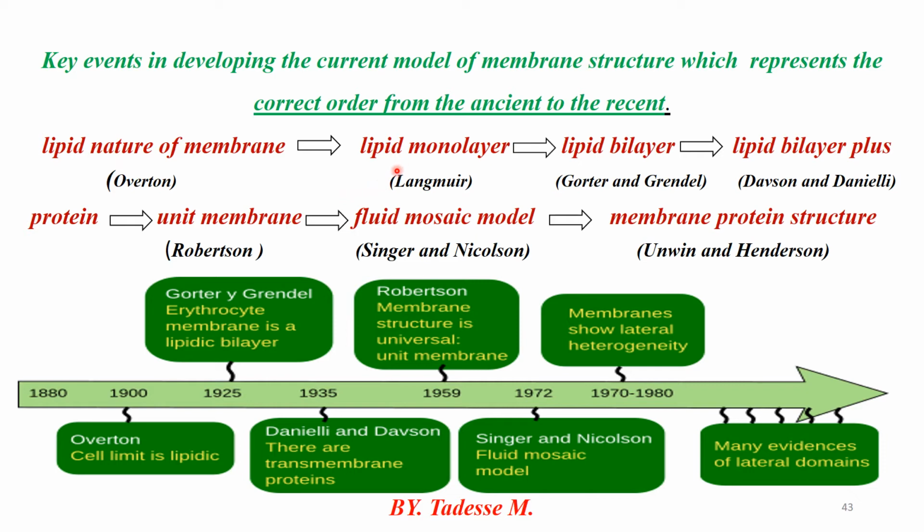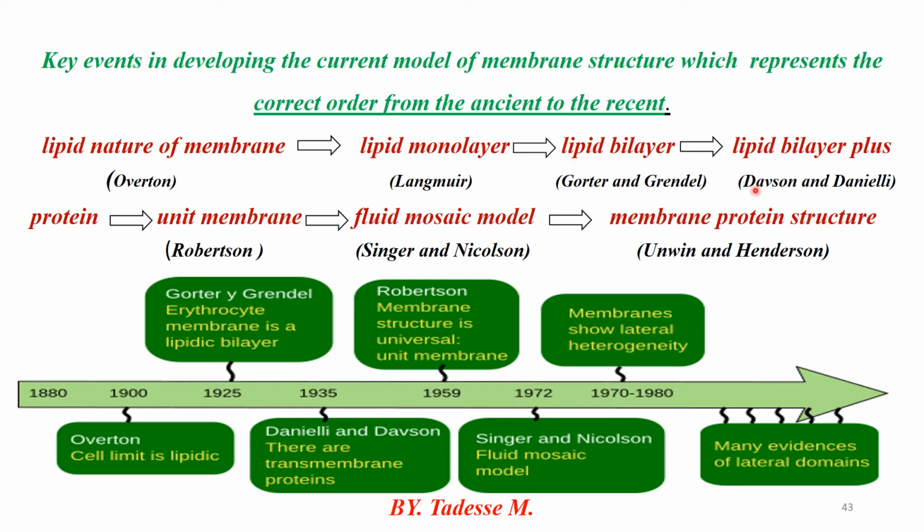The second, lipid monolayer. Lipid monolayer means lipid is present in the cell membrane, but it is not double, not bilayer. It is mono, single. This was discovered by Langmuir. Third one, a lipid bilayer. After the lipid monolayer was discovered, the double layer or bilayer of lipid was proposed by Gorter and Grendel. The plasma membrane is a phospholipid bilayer, as proposed by Gorter and Grendel.